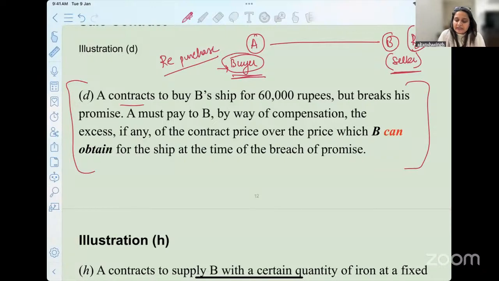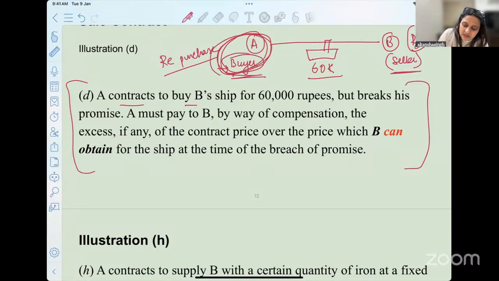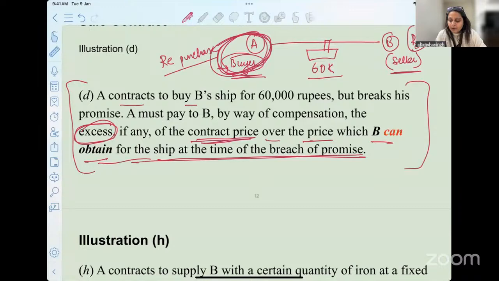So A contracts to buy B's ship for 60,000 rupees, but breaks his promise. Now, who's broken the promise? This is the person. Okay, the buyer breaks the promise. A must pay to B by way of compensation the excess, if any, of the contract price over the price which B can obtain for the ship at the time of breach.